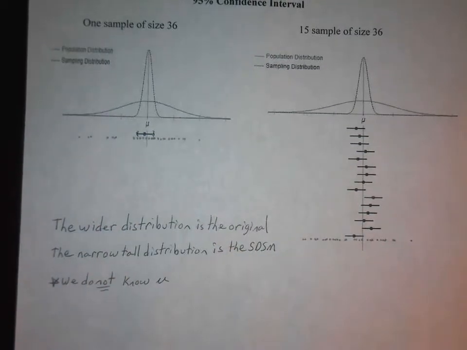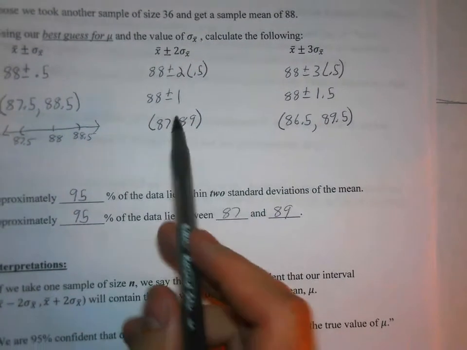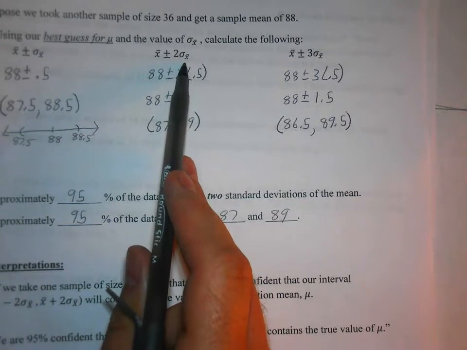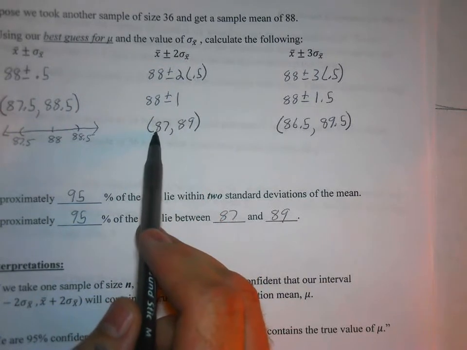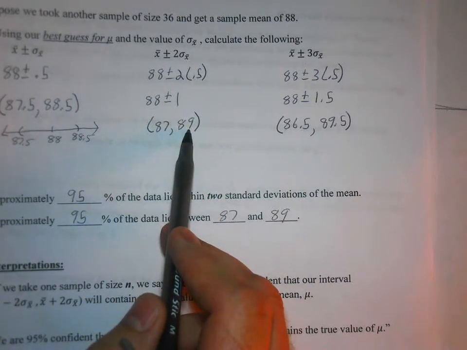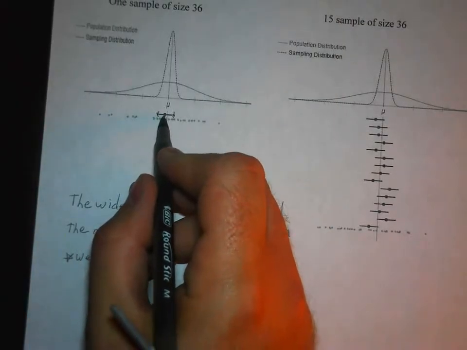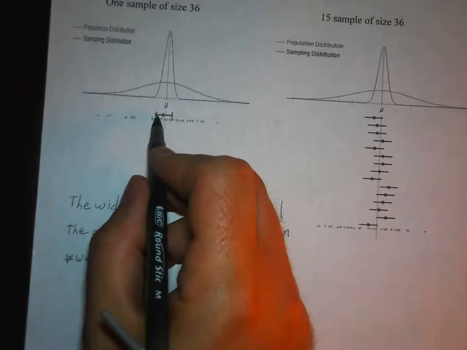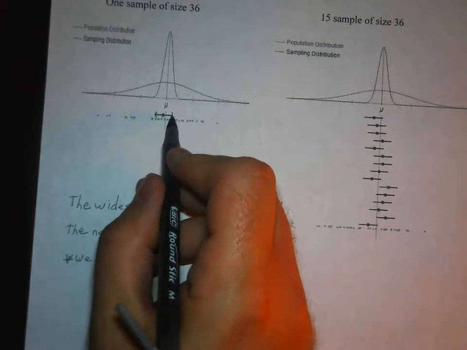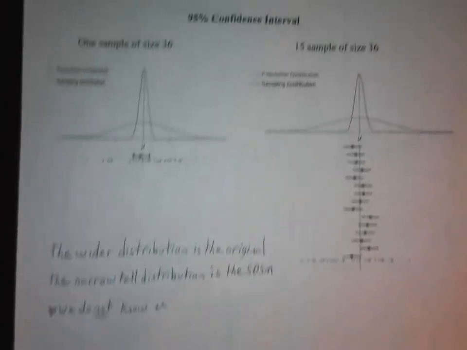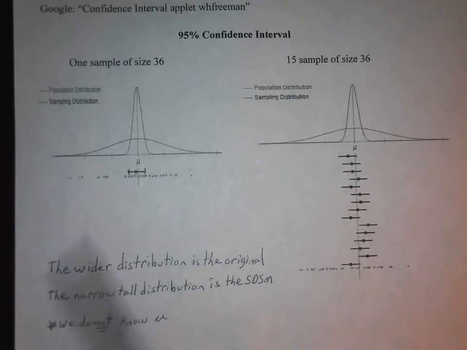If it happened that that was the sample for the other one, where 88 was the sample mean, then with 2 standard deviations from the mean, because we're at a 95% interval, 87 and 89 are the endpoints. So this could have been 88 right here in the center for the sample mean, and then this could be 87 here and 89 over here. Again, we don't know exactly which one it is because we don't know what the numbers are on the axes, but I'm just giving you an example using the one that we did.